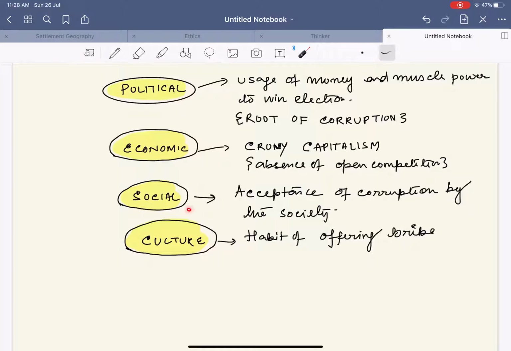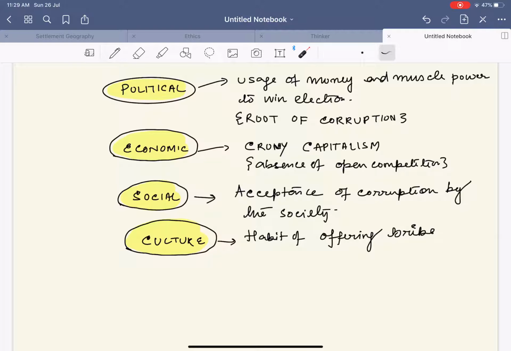Next, in the social case, see, in our society, corruption. If you see that a particular person is taking a bribe, people will say, how much is he taking? Oh, he's taking 2 lakhs, means very rich. No one will say, oh no, he's taking money, that's something wrong and we should expose him. They will say, oh, he's taking money, let him take his money. Socially we have accepted that corruption is part of the society, and we do not discourage corruption to a large extent. So that is the basic social problem.